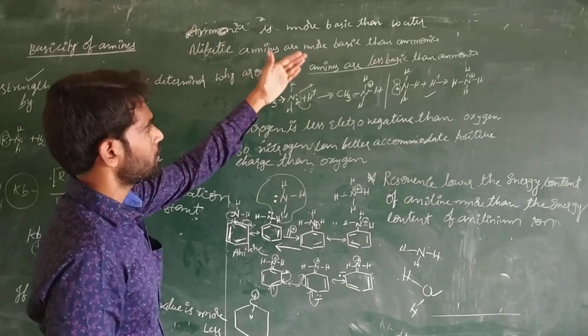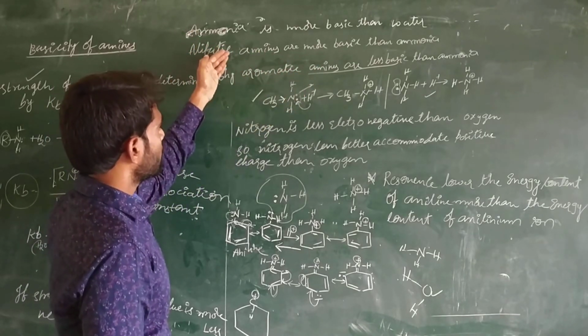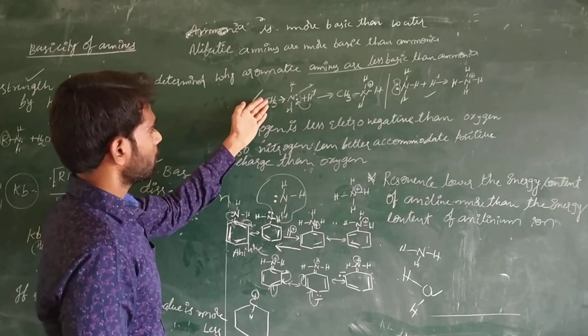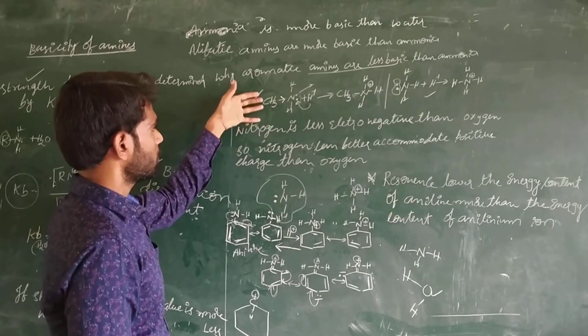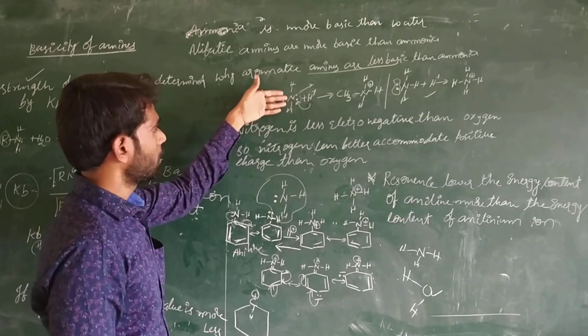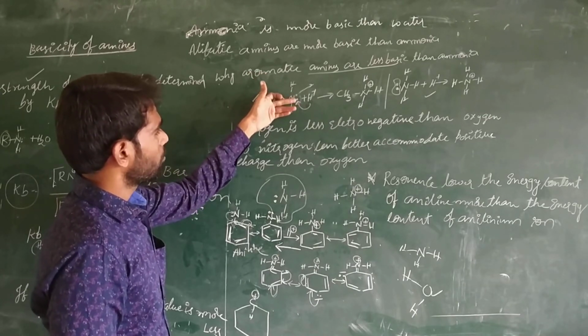Aliphatic amines are more basic than ammonia because aliphatic amines contain the alkyl chain, and these alkyl chains are pushing electrons and pushing the electron density towards the nitrogen atom, and then this electron pair is more available to react